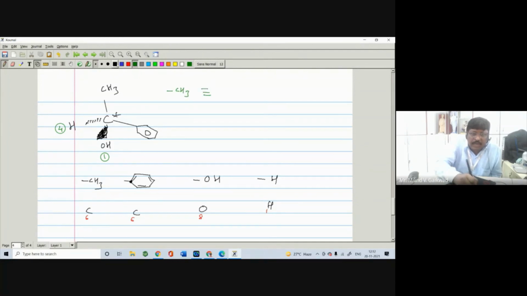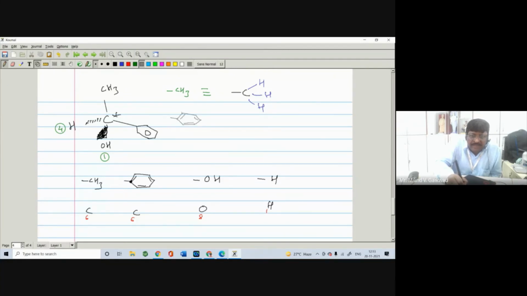Here the carbon is directly attached to H, H and H. In the second case, the benzene nucleus, we can write the carbon with a pi bond.